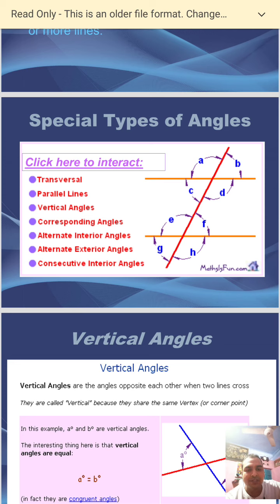When a transversal passes through parallel lines, it forms 8 angles. In this figure we can see the angles are angle A, angle B, C, D, E, F, G and H. There are 8 angles formed when a transversal passes through parallel lines.